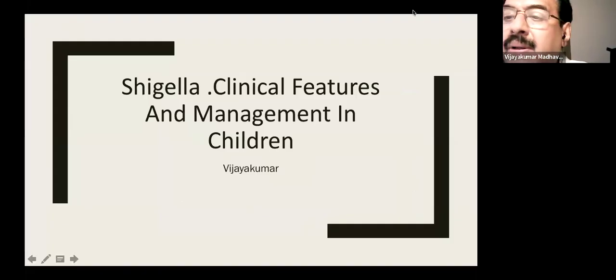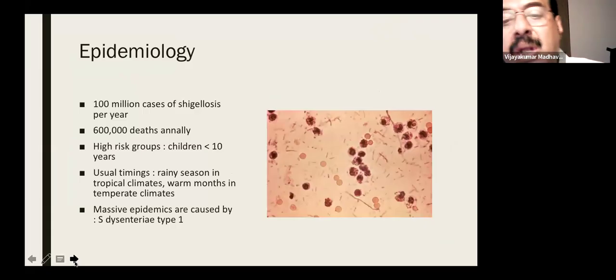So Shigellosis now is a big problem, at least in Kerala. So what are the clinical features and management in children? Children are the commonest people affected by Shigellosis. Worldwide, almost 100 million cases of Shigellosis occur per year, with almost 6 lakh deaths annually. And the majority of people who die due to Shigellosis are children less than 10 years.